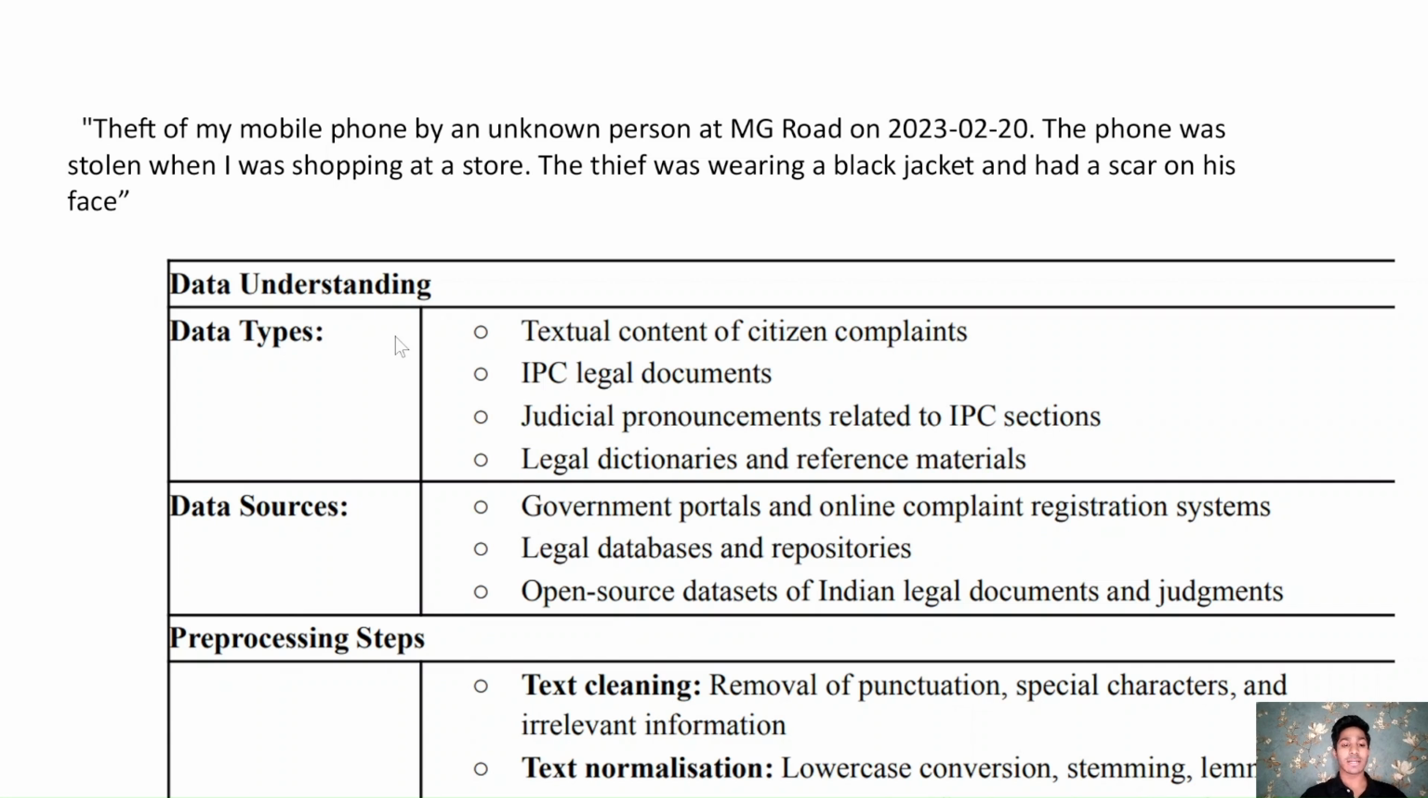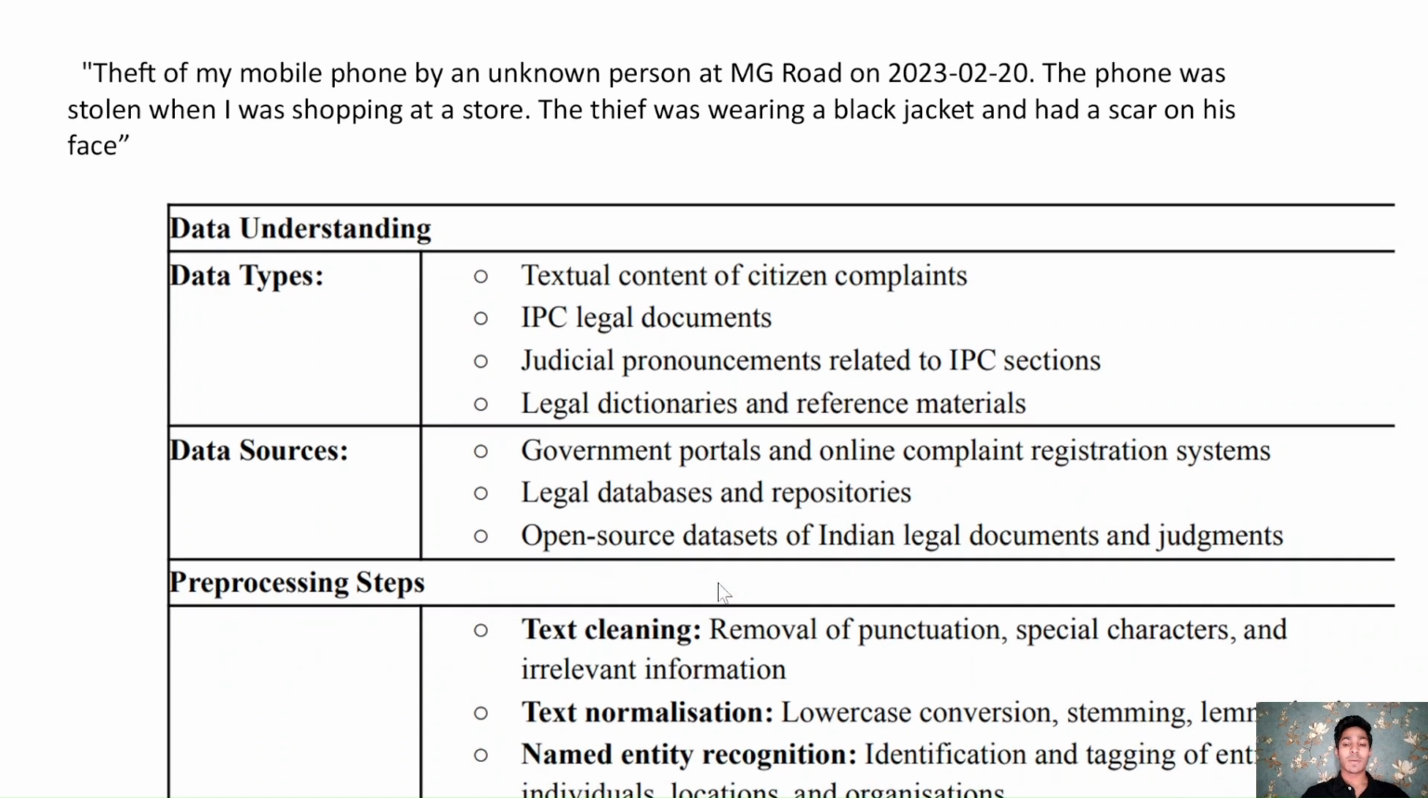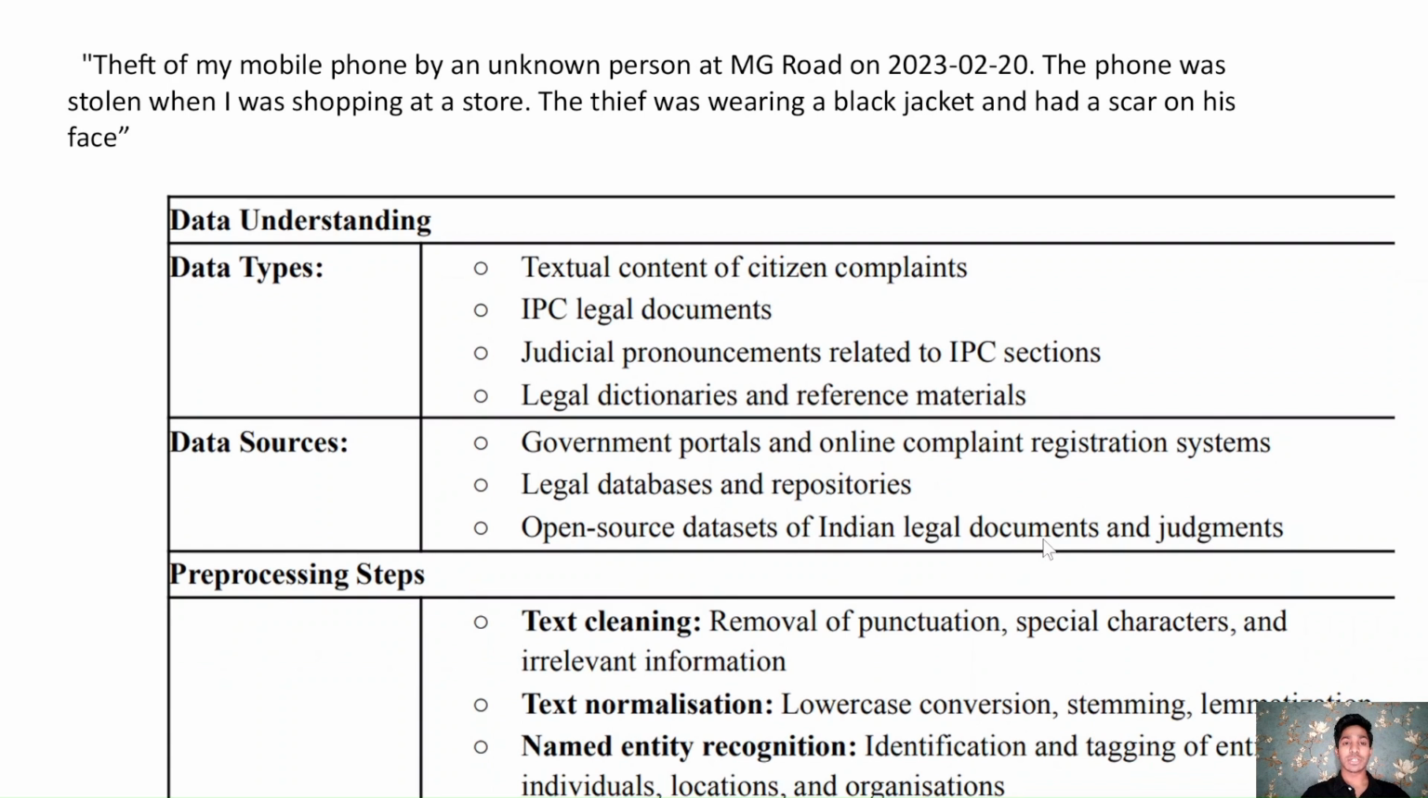In data understanding, we have data types, which means the textual content of the citizen's complaint. It also includes IPC legal documents, judicial pronouncements related to IPC sections, and legal dictionaries and reference materials. And in data understanding, we also have data sources, from which we can gain information, which include government portals and online complaint registration systems, legal databases and repositories, and open source datasets on Indian legal documents and judgments. So these were all the sources from which we can take data related to our complaint.